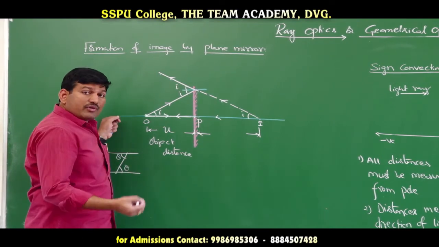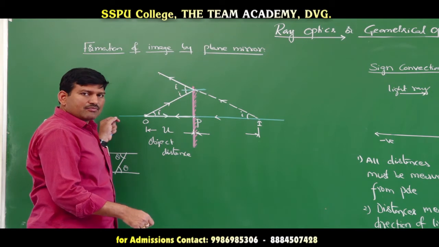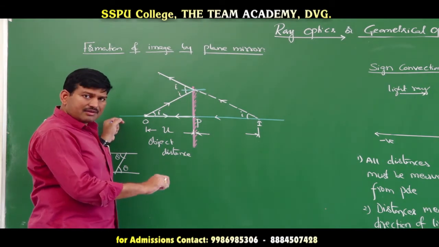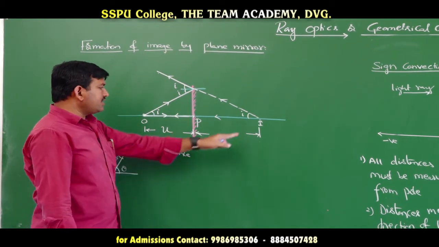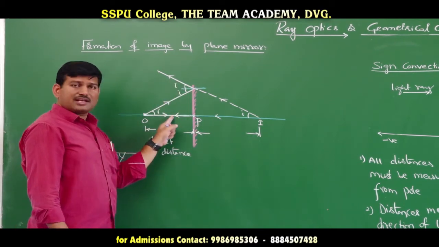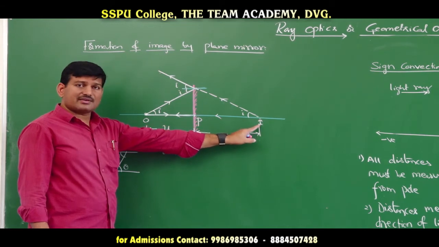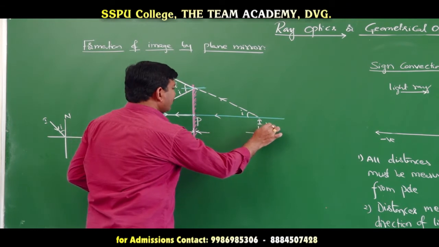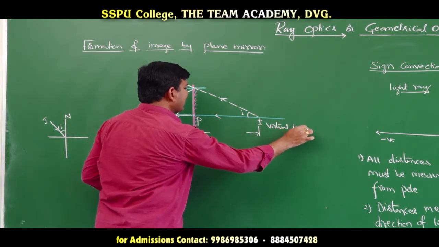So, the point where the reflected rays meet or appear to meet will give the image. If they really meet, they will give the real image. If they appear to meet, they will give the virtual image. So, in this case, at this point, the two reflected rays are not really meeting, but they appear to be meeting. Therefore, this point is nothing but a virtual image. So, which image did we have? Virtual image.